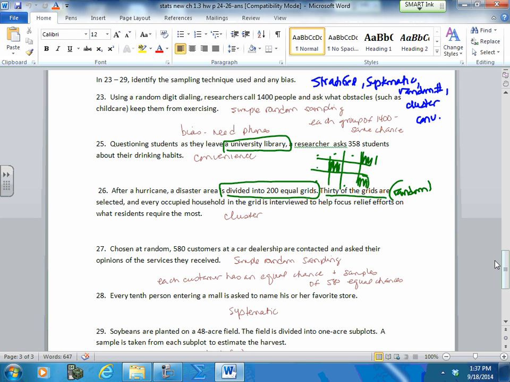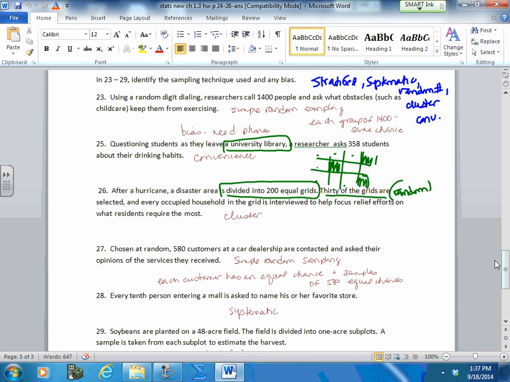Chosen at random, 580 customers at a car dealership are contacted and asked the opinions of the services they received. You might think this is convenient, but you want to be at a car dealer because those are the ones that received your service. You have to ask them. So this is simple random sampling. However randomly they did it, they assigned numbers to their sales, they picked them out of a hat, they generated the numbers through a sequencer, they did this randomly.